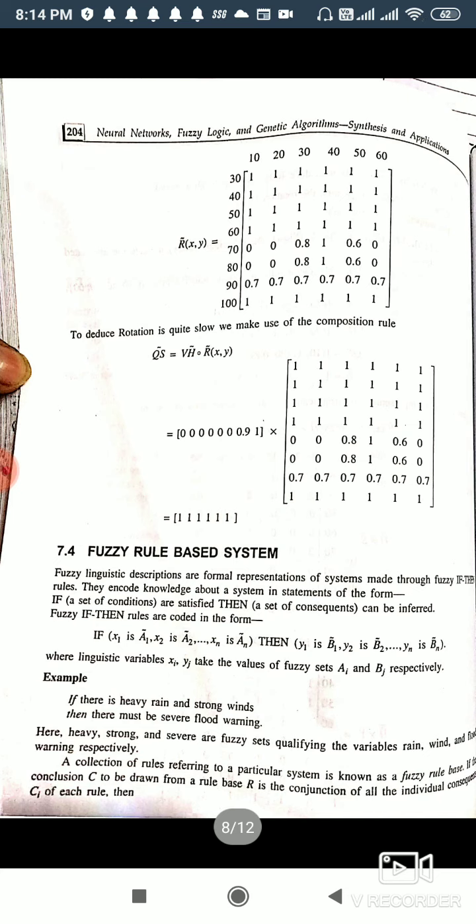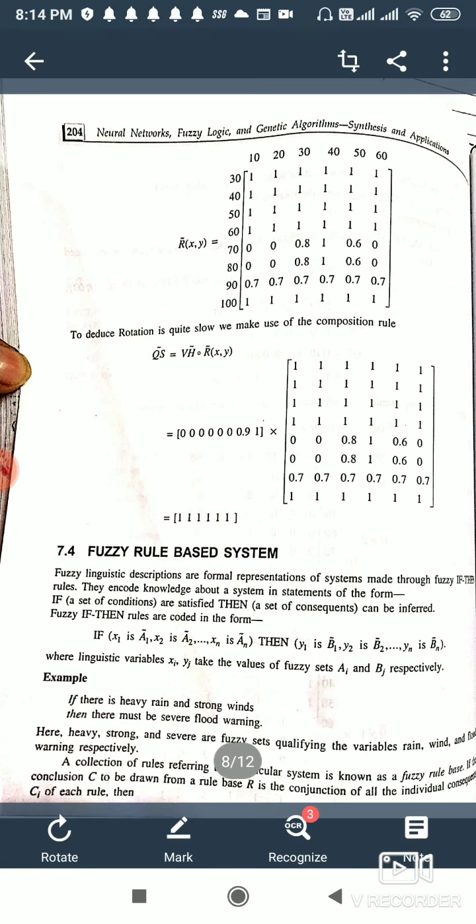Next is fuzzy rule based system. Under rule based system, basically we have different steps of fuzzification that I have to give you. Now in a fuzzy rule based system, when we talk about a system, we do not have a single statement like if X is A, then Y is B. We have if X1 is A1, X2 is A2, X3 is A3, and so on up to Xn is An, then y1 is b1, y2 is b2.